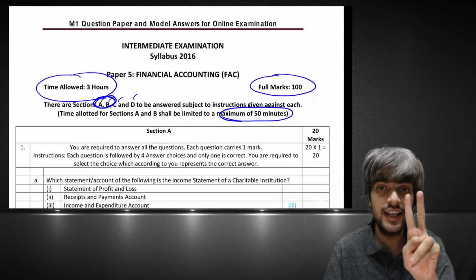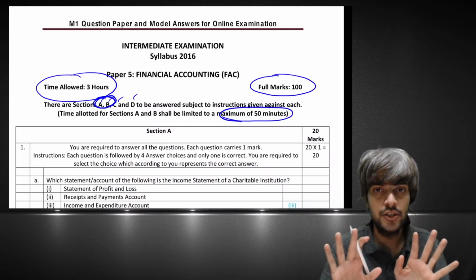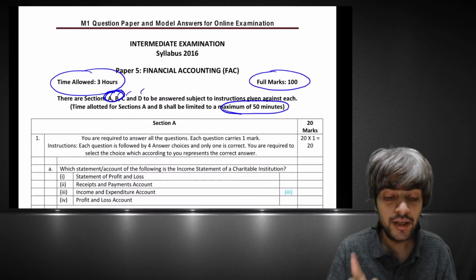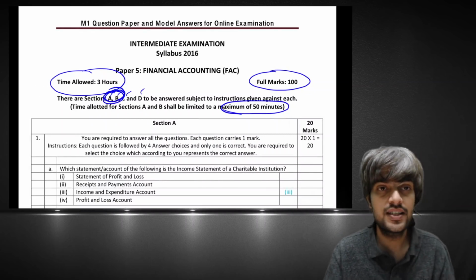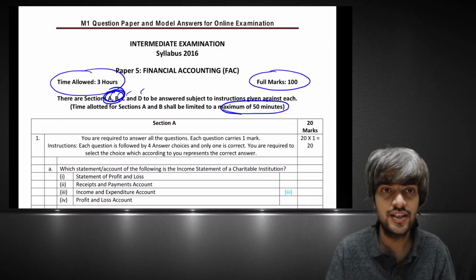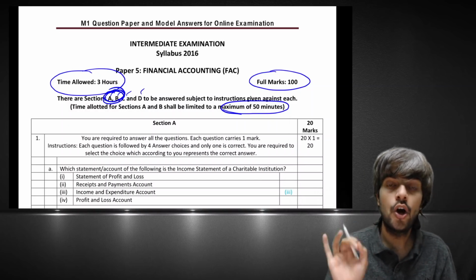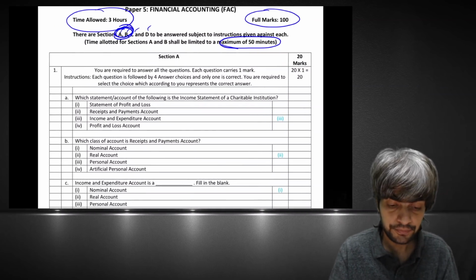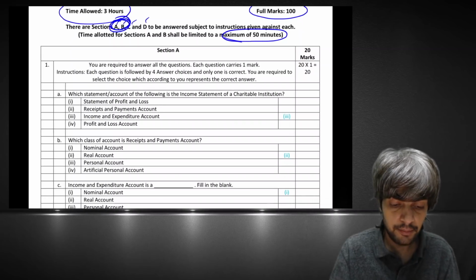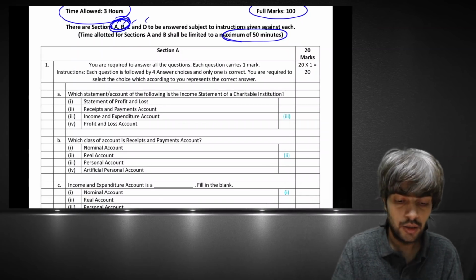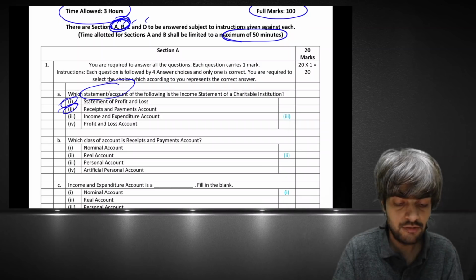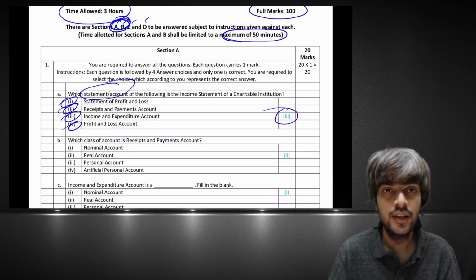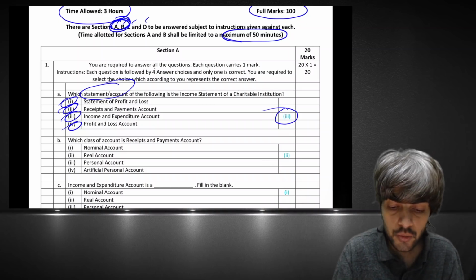A and B will be fill in the blank and MCQ, and C and D will be numerical or whatever else is there. Just remember that the A and B section, the MCQ and fill in the blank section, will have a locking period, or the maximum time allowed will be 50 minutes. So what is there in section A? Section A is completely MCQs. The question is given, there are 4 options, 1, 2, 3, 4. You have to select whichever option is correct and click. Is it clear?